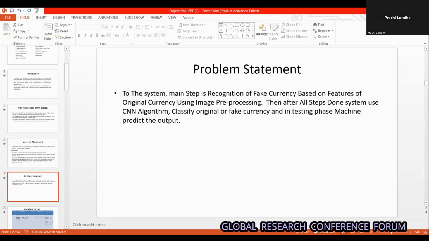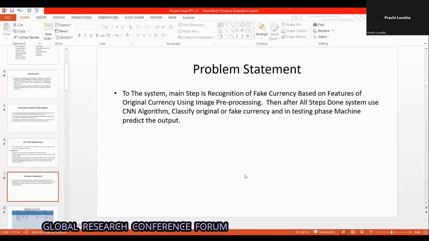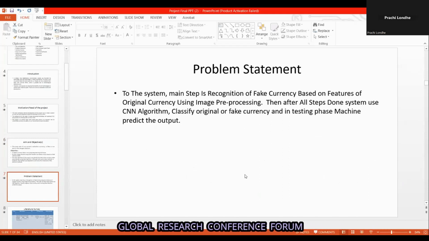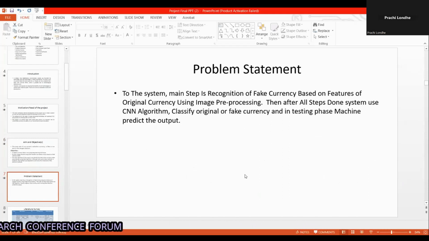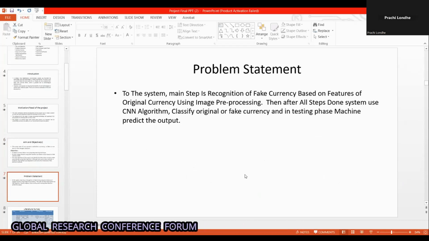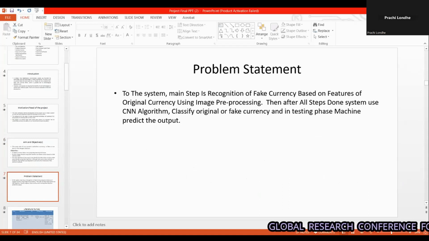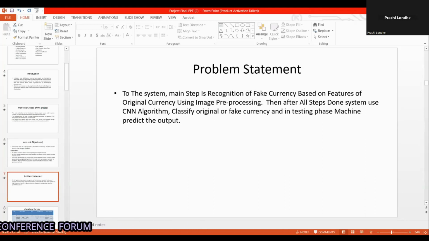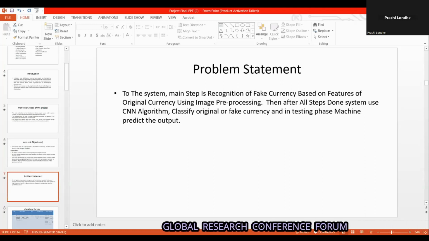The problem statement of the project is that the main step starts with the recognition of fake currency based on the features of the original currency, such as the security thread, latent image, and identity mark, etc., which is done by pre-processing of the image. Then after all the steps are done, the system uses a CNN algorithm for classifying original or fake currency, and in the testing phase, the machine predicts the output.